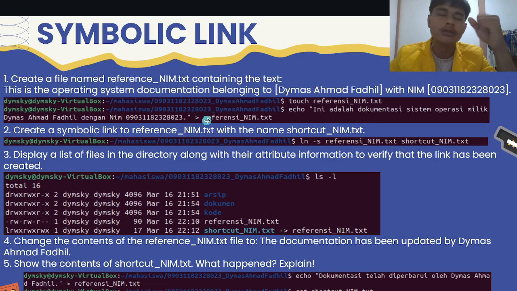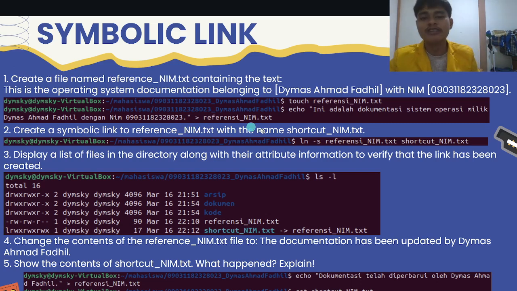Here I will use touch to make a new file, touch referensi_nim.txt, and I use echo to input the text to referensi_nim.txt.